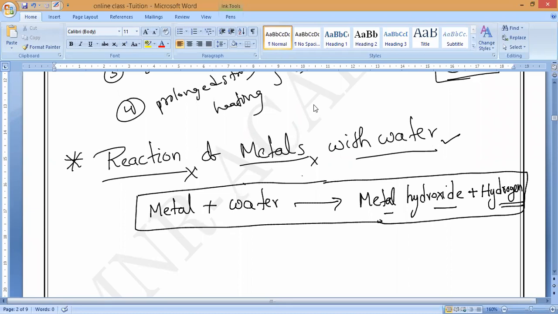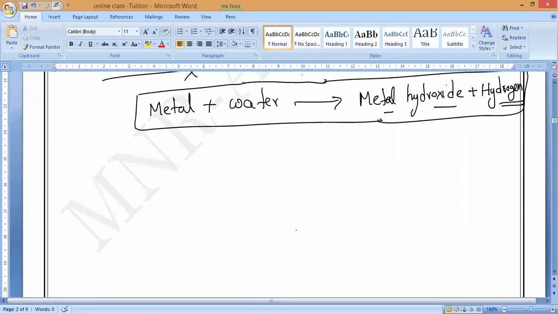Any doubt, guys? No, sir. It is an exothermic reaction, that you have to remember. But metal oxides also react with water. They will form metal hydroxide alone. That you have to remember.